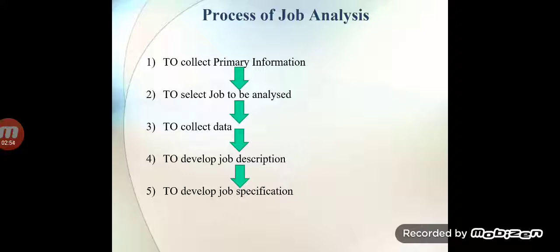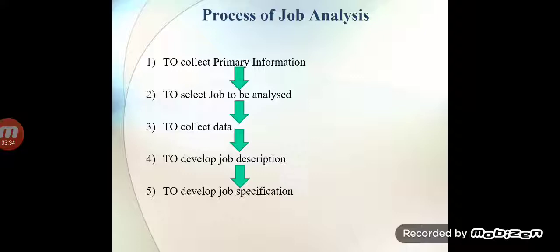Now in the second step, after collecting the primary information, it is in the hands of the manager to select the job to be analyzed.